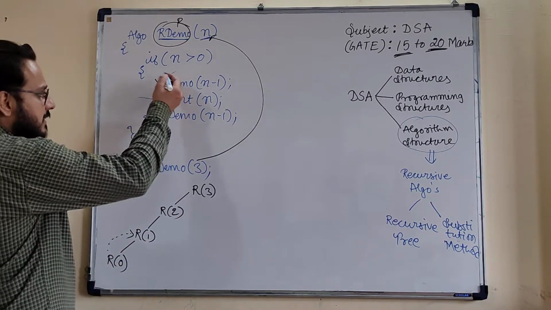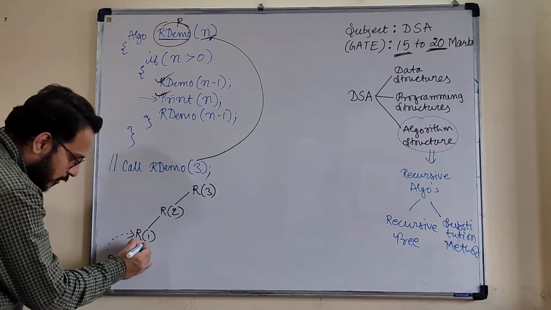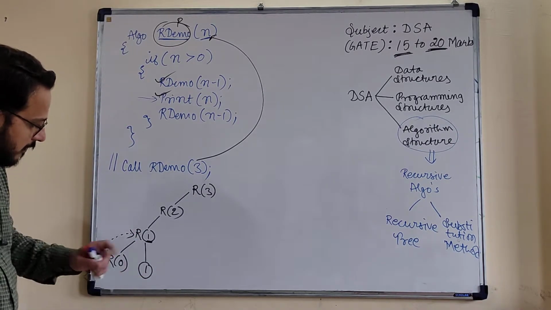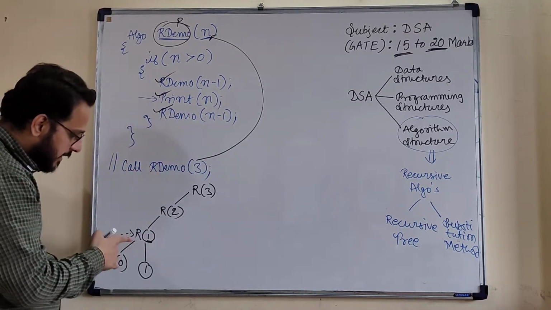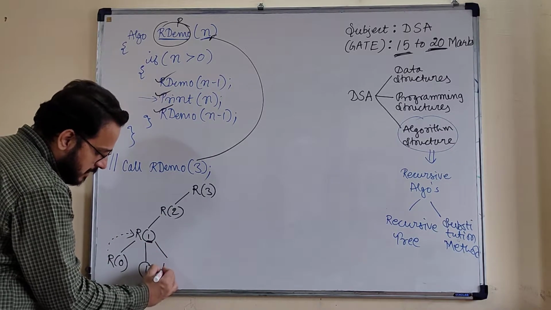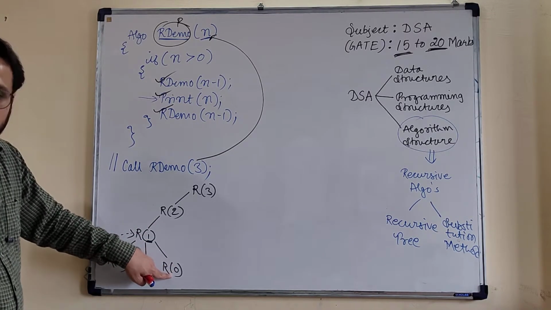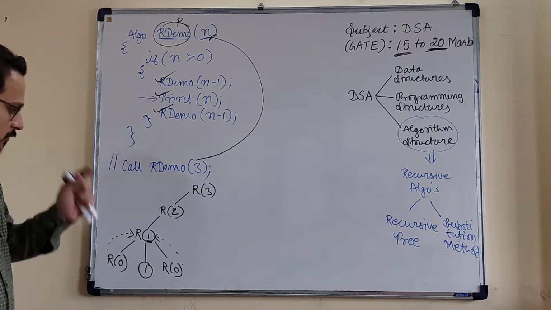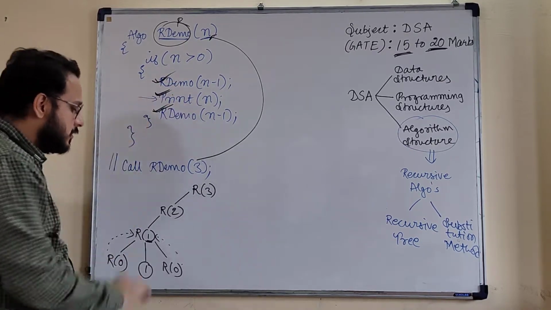So now what is the next step? Next step was to print the value of n. So here we are going to print the value of n in our context here as 1. So 1 will get printed. After that, again a recursive call of n minus 1 will be initiated. So on behalf of 1, n minus 1 will be required as r of 0. So similarly, this r of 0 will find a terminating step, and it will be backtracked towards r of 1. So when we reach r of 1, r of 1 is now completed with all these three statements.